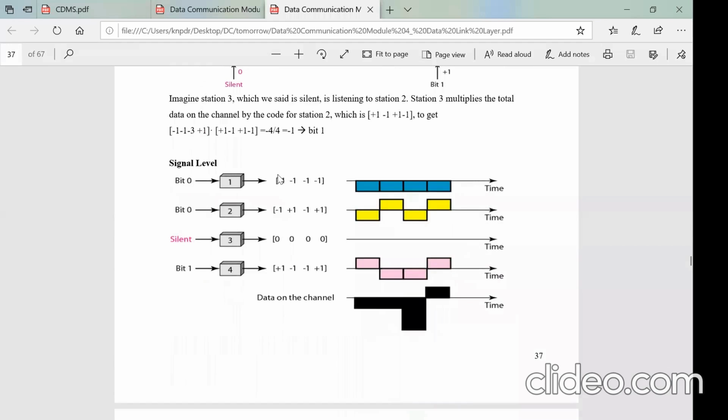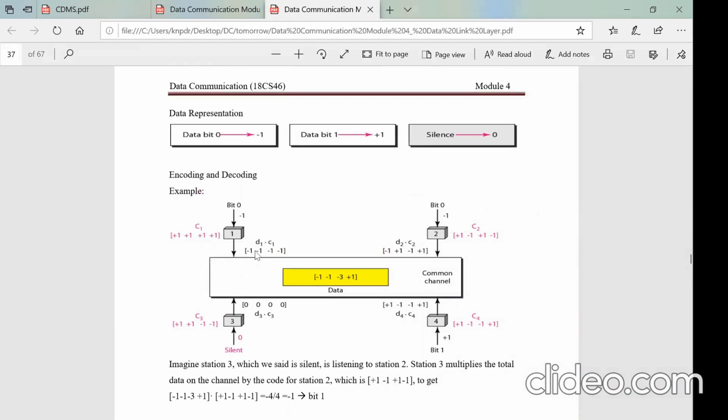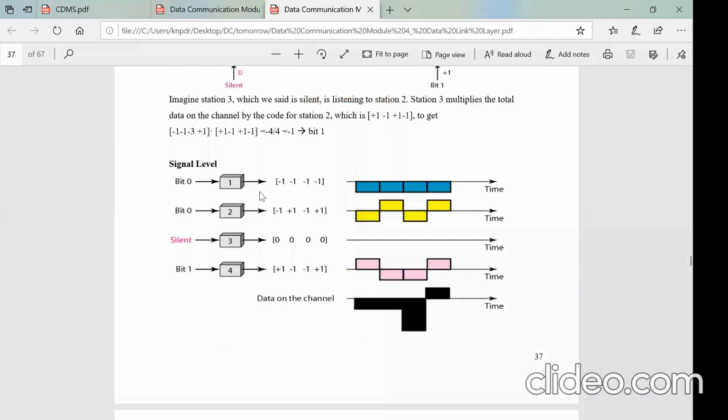The bit 0, finally, when it is multiplied, is of this particular sequence. Here, the bit 0 sent by station 1 is this sequence. If it appears in the energy level, -1 is a negative: -5 volts, -5 volts, -5 volts. This is the energy level sent by station 1. The energy level sent by station 2 is the alternating +1, -1. The energy level sent by station 3 is completely 0. The energy level sent by station 4 is this.